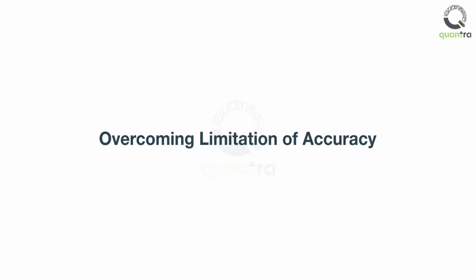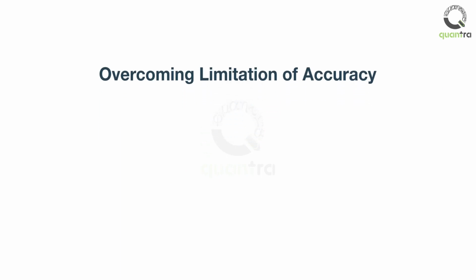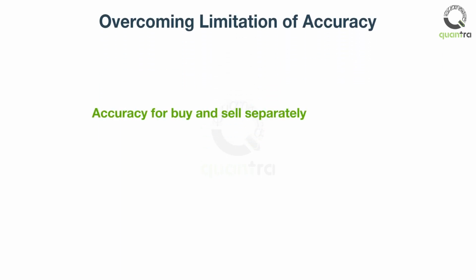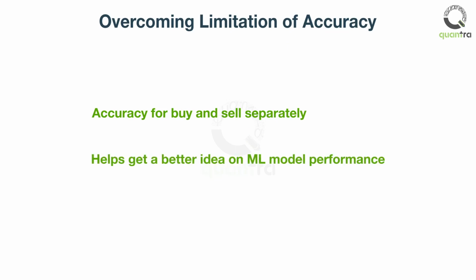To get an answer to that question, you have to get the accuracy number label-wise. In this case, you will find the accuracy score for the buy and sell prediction separately. This will help you get a more granular view of how the model is performing.